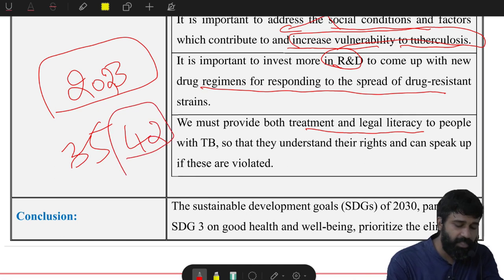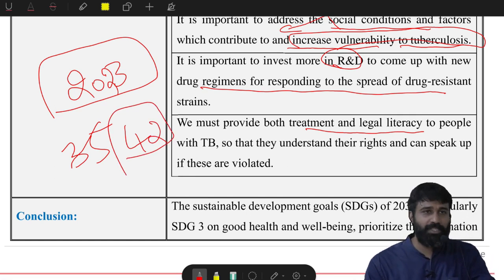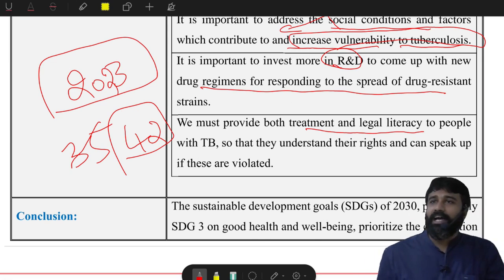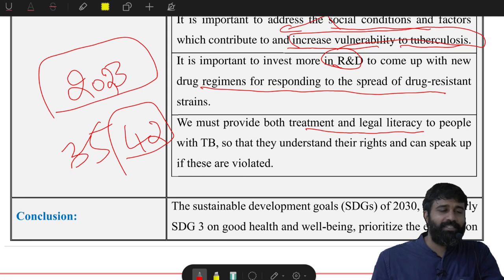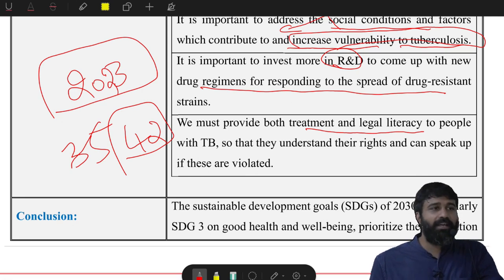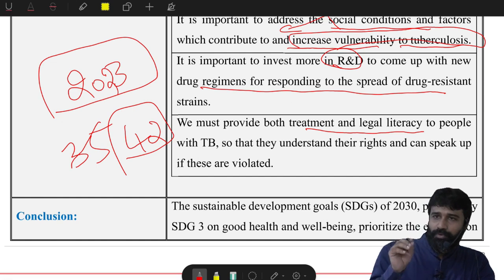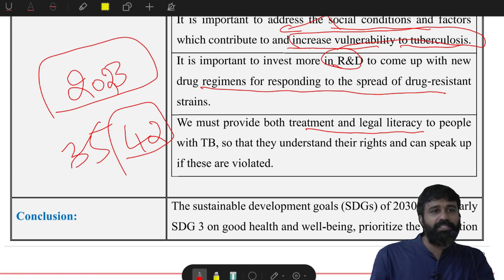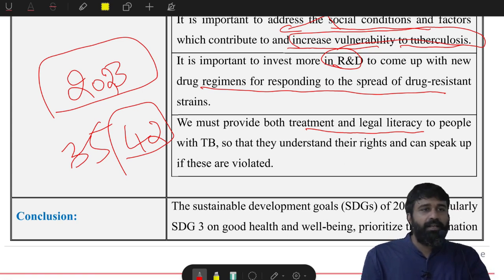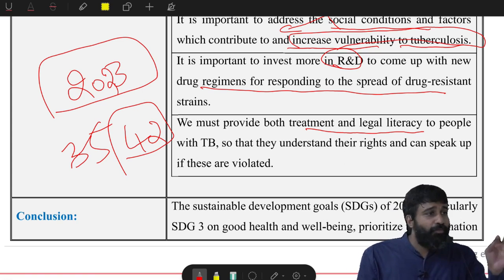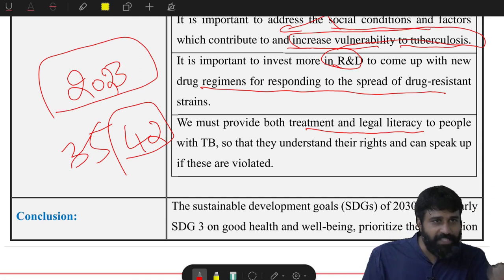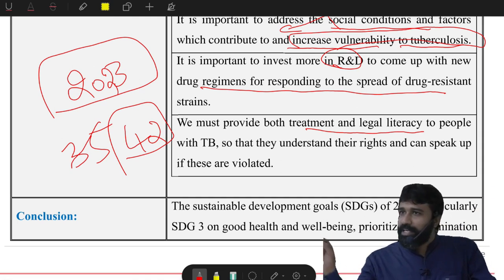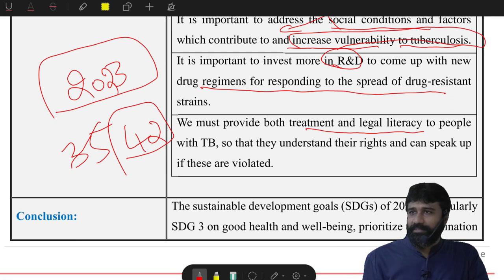42 questions it seems. There was no elimination option for the statement based questions. Each statement is giving you a new type of question, because initially if you were able to eliminate one statement or include one statement, you would get the answer. Now you need to know whether each statement is true or false. If you don't know one statement, you will not get the answer.